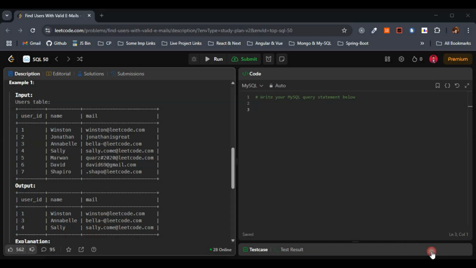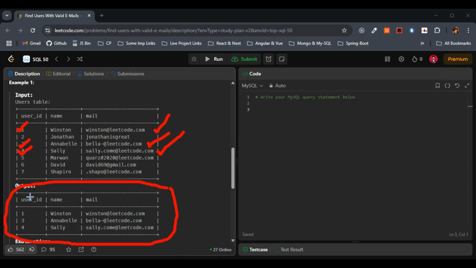So the only ones that we got here are 1, 3, 4. The user IDs 1, 3, and 4. Winston @leetcode.com, Bella dash @leetcode.com, and the third one is Sally.com @leetcode.com. These three things we need to return in the form of output. User ID we need to return, name we need to return, and mail they have asked in the question. So user ID 1, 3, 4, name Winston, Annabella, and Sally. And the third one is mail: Winston @leetcode.com, Bella dash @leetcode.com, and Sally.com @leetcode.com. These three. This is fine.